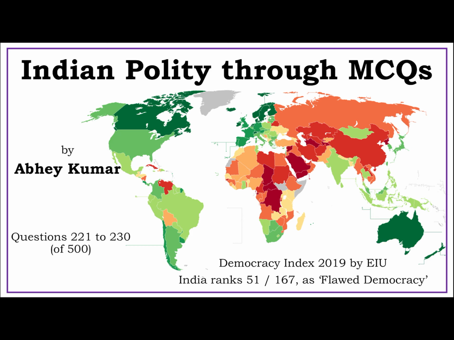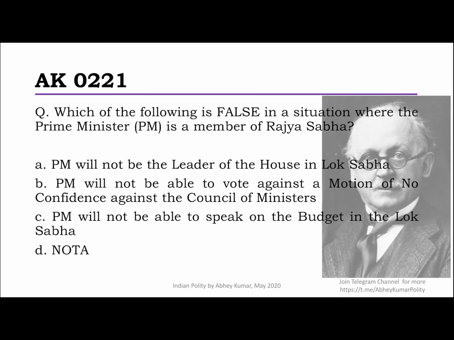Alright, so let us take the first question for today, and that is, which of the following is false in a situation where the Prime Minister is a member of Rajya Sabha? Okay, so Prime Minister could be from any house. It's the situation when the PM is the member of Rajya Sabha.